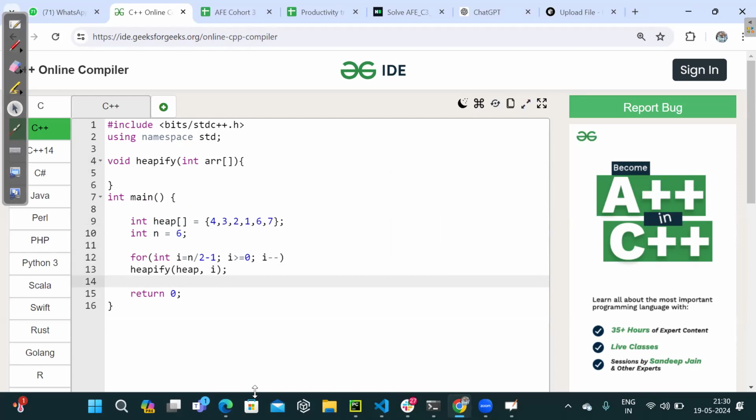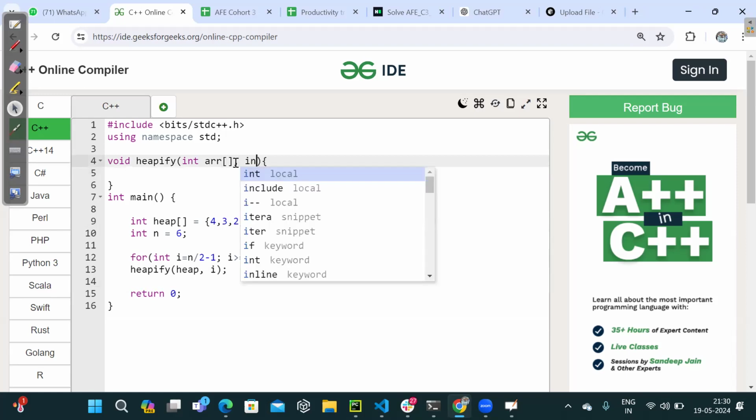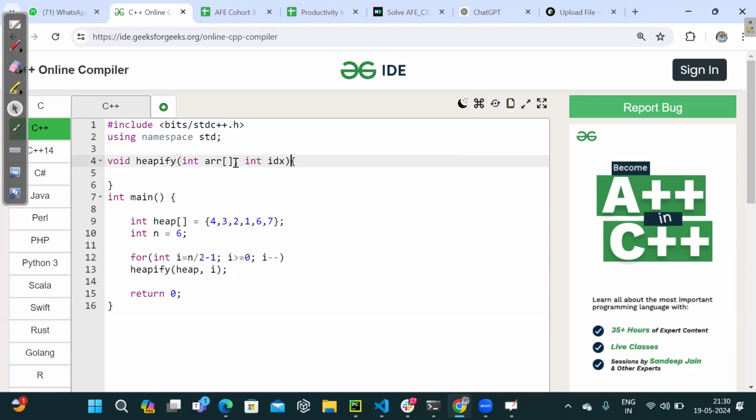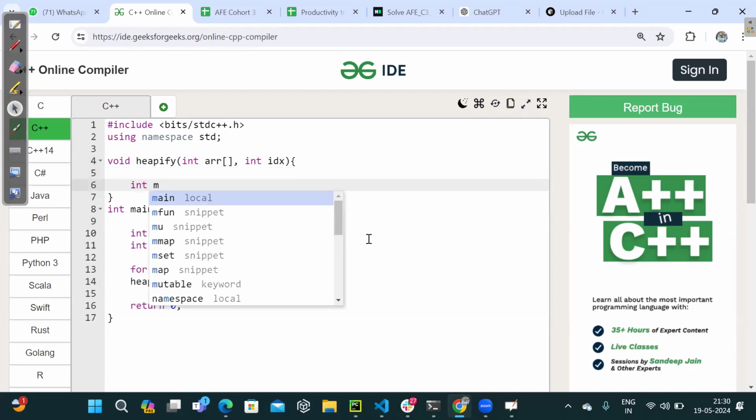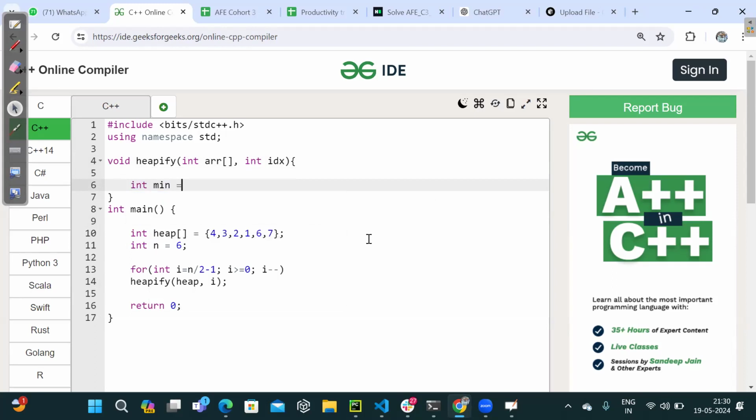Now, how would you heapify, by the way? Tell me that. There are two things. There is an index here, right? int idx, where I am standing, starting from what index I am heapifying the entire process. Tell me, how should I proceed ahead now? Firstly, I may try considering that the minimum resides at the array's index. How would I take a call that the current heap that starts off from the given index is not a min heap? Let me know on this.